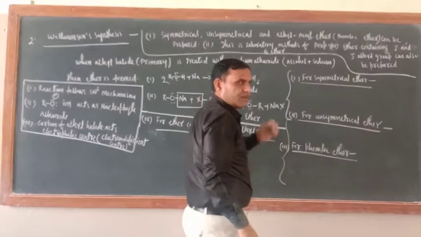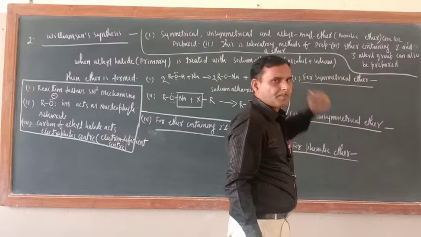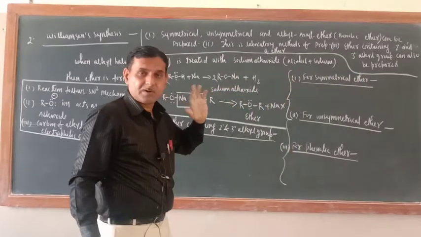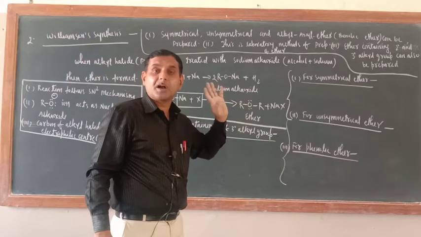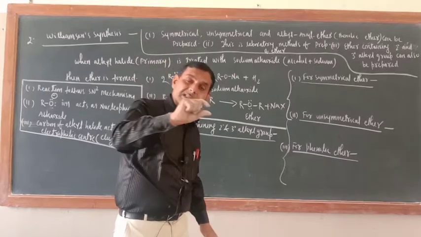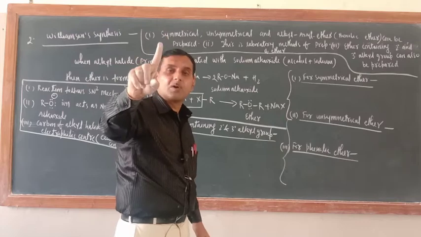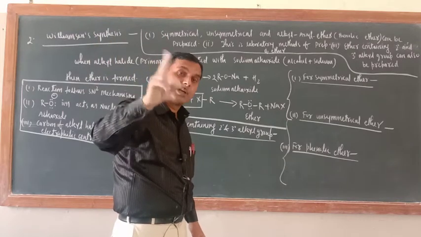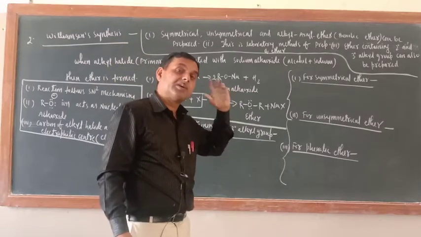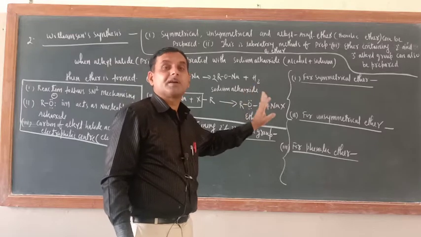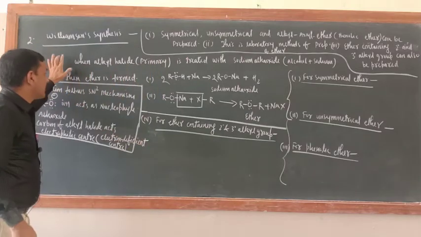Now the most important thing is ether containing 2 degree and 3 degree alkyl group can also be prepared. While in the previous method what was there? Ether containing 2 degree 3 degree alkyl group cannot be prepared, because in the precautions we have already written that unhindered alcohol, meaning 1 degree alcohol, can only be taken. The moment you take 2 degree and 3 degree alcohol, the product will be the alkene. So there it cannot be prepared, but in this method it can be prepared. Now actually what is the Williamson synthesis?